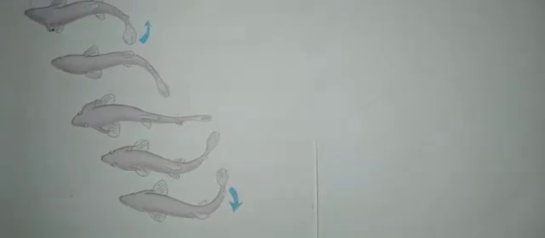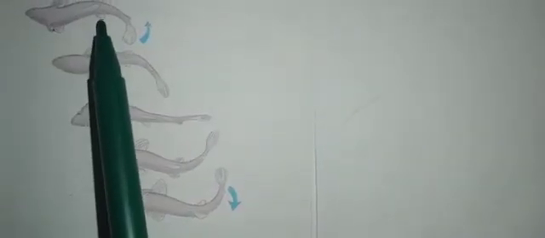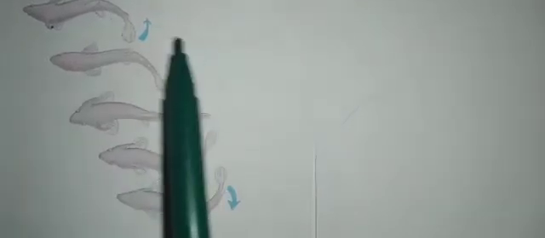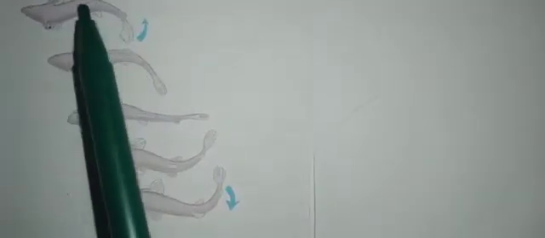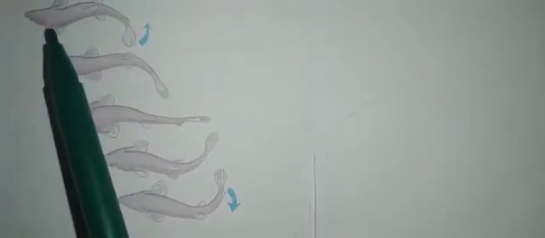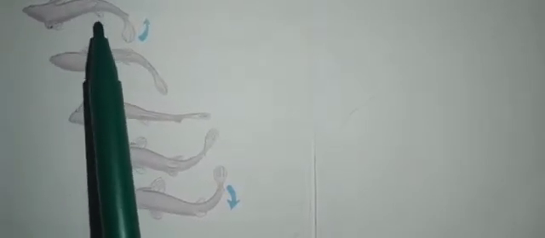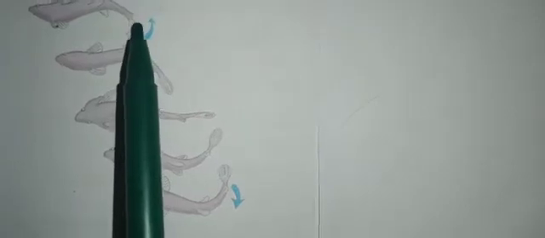And the unpaired, so here you can see one dorsal fin. So unpaired fins consist of one dorsal fin and one tail fin. Totally we have 6 fins. That is 2 pectoral, 2 pelvic, 1 dorsal fin and another one is the tail fin.